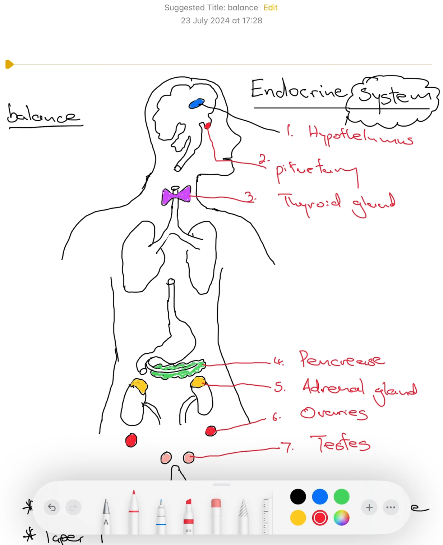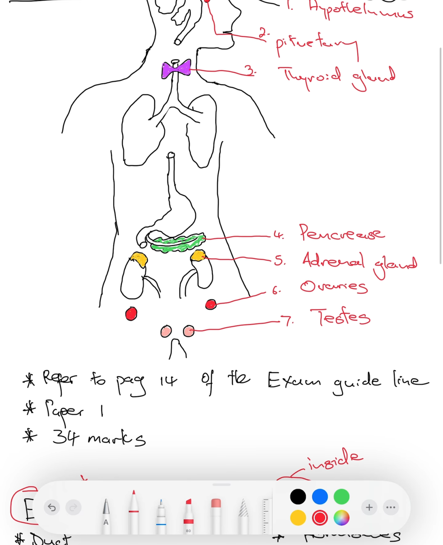Now, first one is the hypothalamus. The second gland, the pituitary gland. Third gland, thyroid gland. Fourth gland, pancreas. The fifth gland, the adrenal gland. The sixth one, the ovaries. And then lastly, the testes.